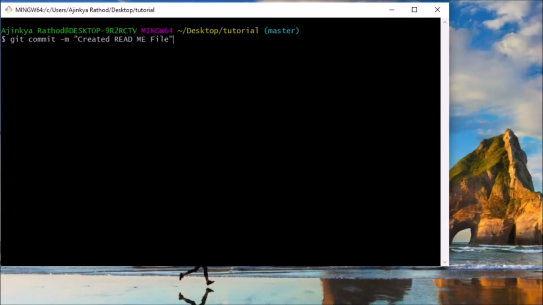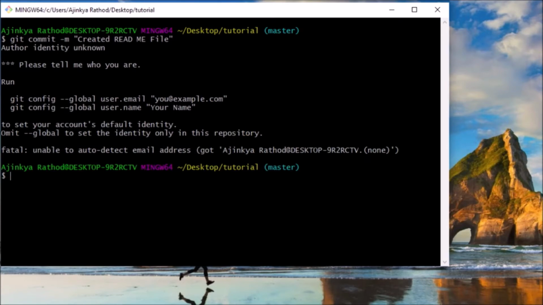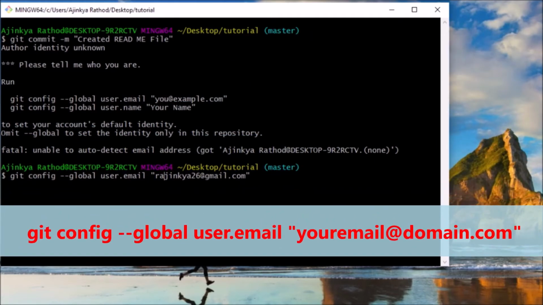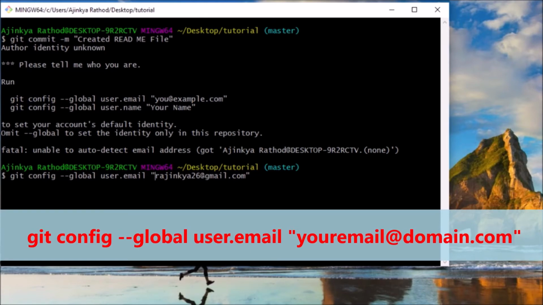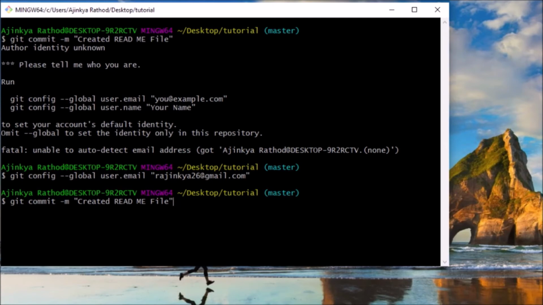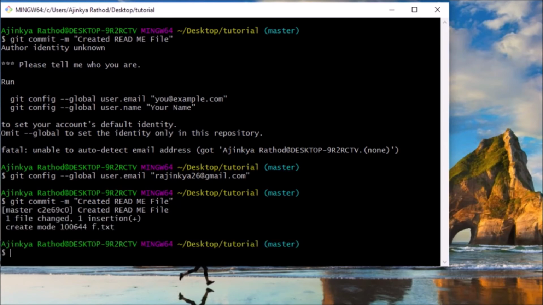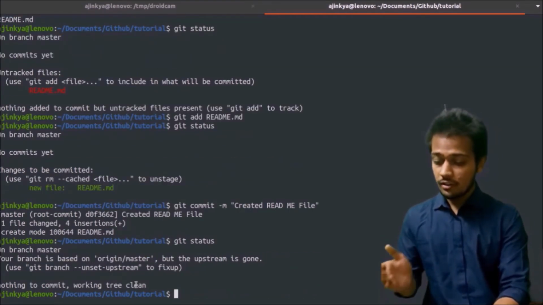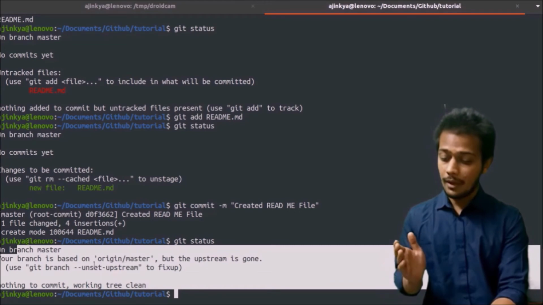Now, some users might get an error, something like this, which says please tell me who you are. So now you have to tell Git what your username and email are. So now you have to write git config. You should replace your email address in these double quotes. I have written my email over here, rajini26@gmail.com. And you should now try to commit. Now we can again check git status, and it shows nothing to commit. The working tree is absolutely clean.